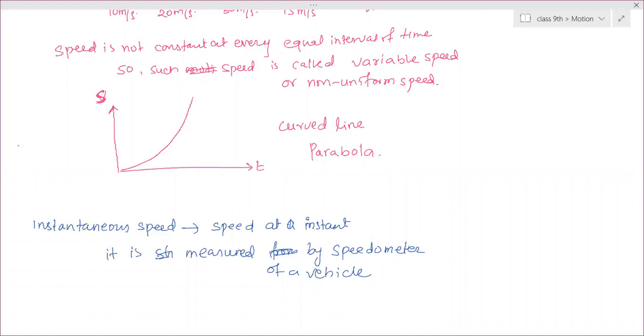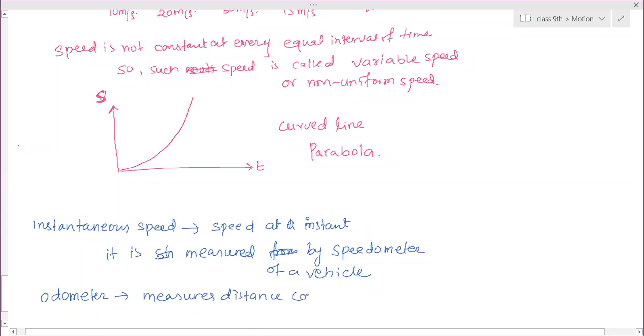And what is an odometer? The distance covered by the vehicle. Below the speedometer, there is an odometer also, which gives the total distance covered value. It measures the distance covered by the vehicle.